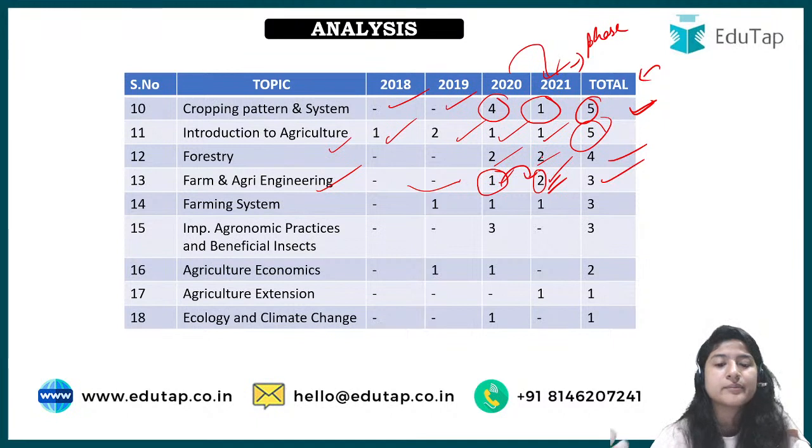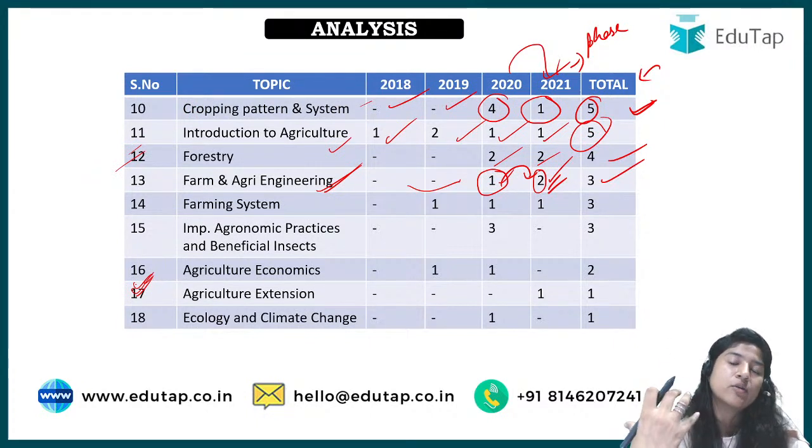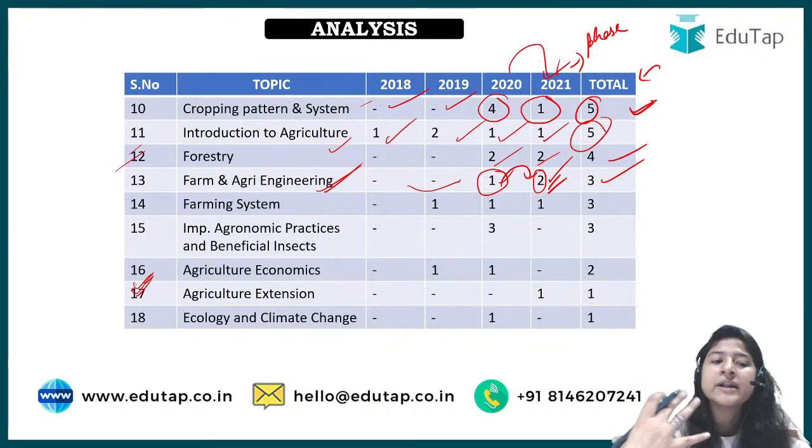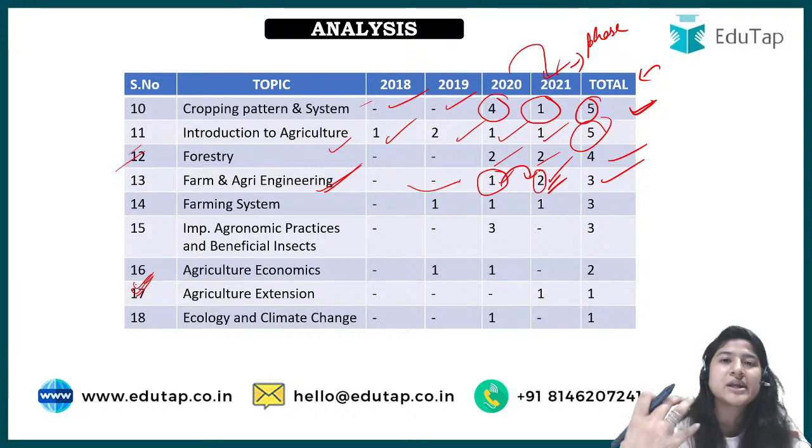Even if you look at this topic, cropping pattern and cropping system, farm and agri engineering, and also one that I wanted to mention here, for example, agriculture extension. This is the first time they have asked the question. These are much more modern questions, or for example forestry, which hasn't been asked before but now they're asking. These are modern topics that are quite in the news in recent times. Agriculture engineering, modernization, forestry, climate change, everything is in the news.